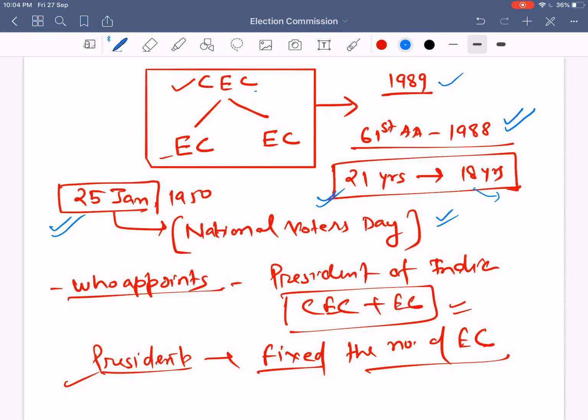Now the next thing we need to know: who appoints the Chief Election Commissioner and other Election Commissioners? It is the President of India who appoints them. One more thing: how many Election Commissioners and regional commissioners should be there, who will decide this? It will be decided by the President of India only. So the President of India has already fixed two Election Commissioners right now. So we have one Chief Election Commissioner and two Election Commissioners.